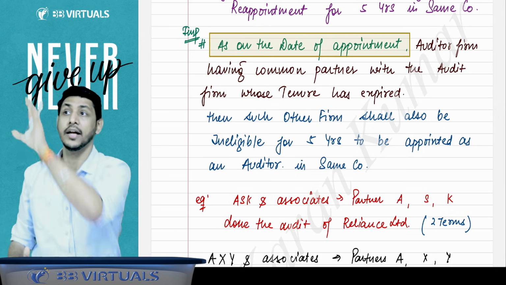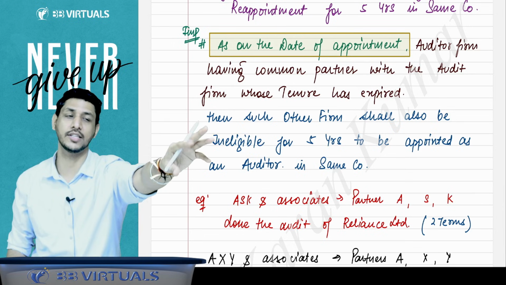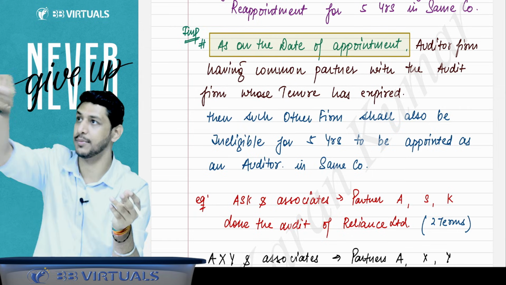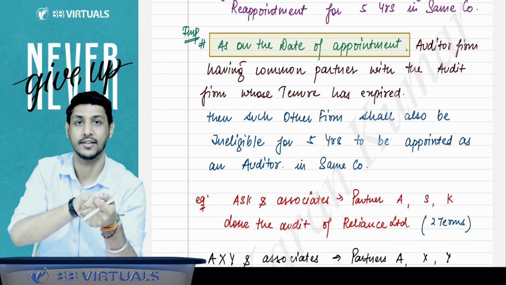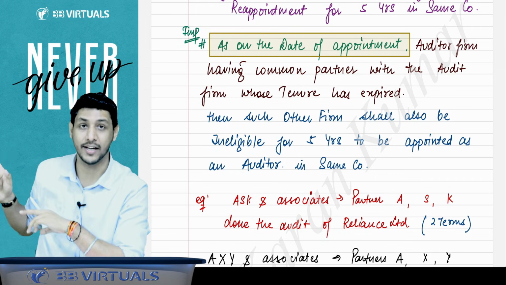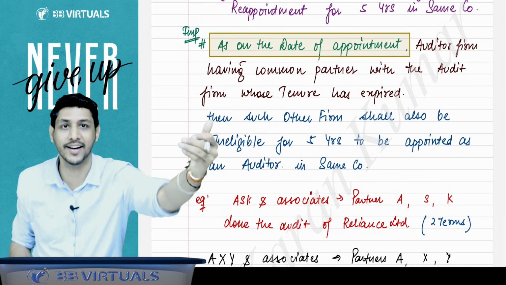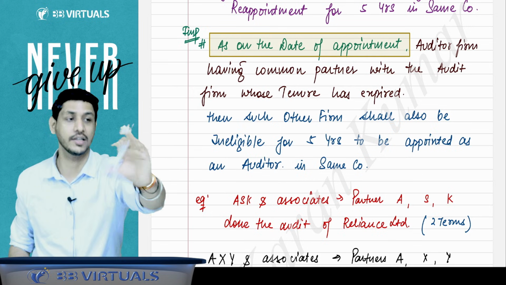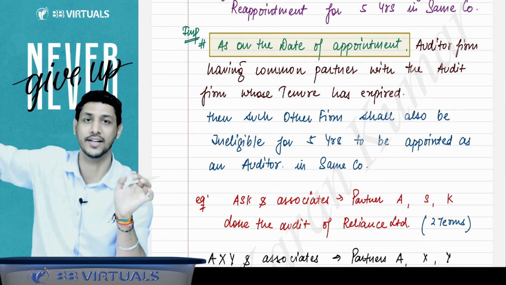Got it, sir. Now Reliance is proposing some other firm, KK and Associates, and there are only 2 partners, A and B. Whether KK and Associates is eligible to be appointed? Yes. But if, as on the date of appointment, the retiring firm was having 5 partners, and any of those 5 partners is also a common partner in the new firm, then this new firm will also be disqualified for 5 years. KK and Associates will not be appointed in Reliance as an auditor.